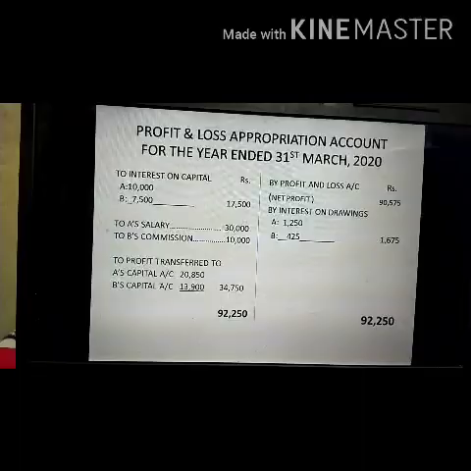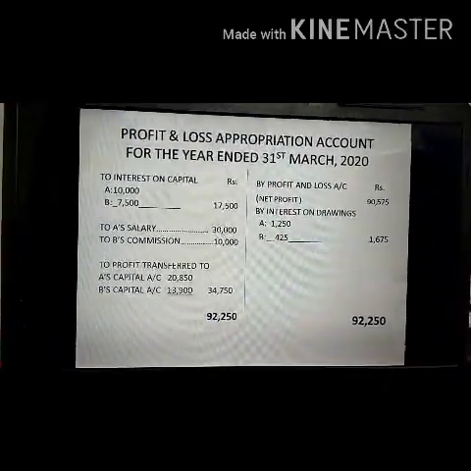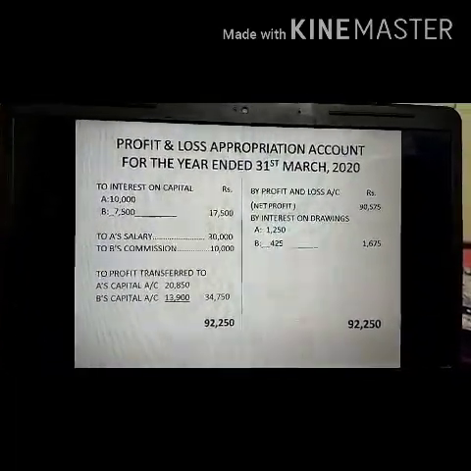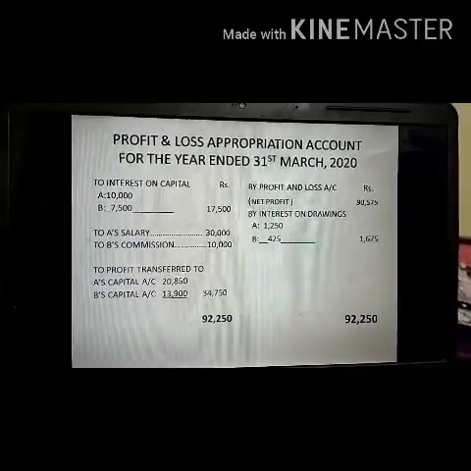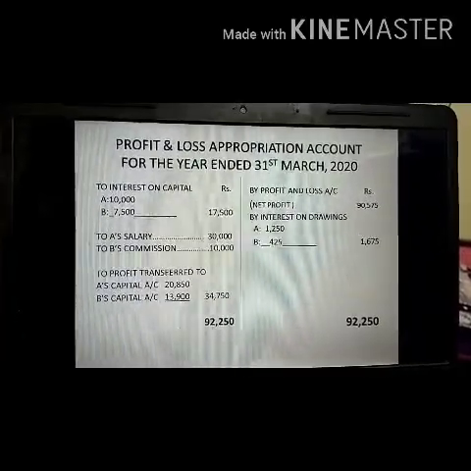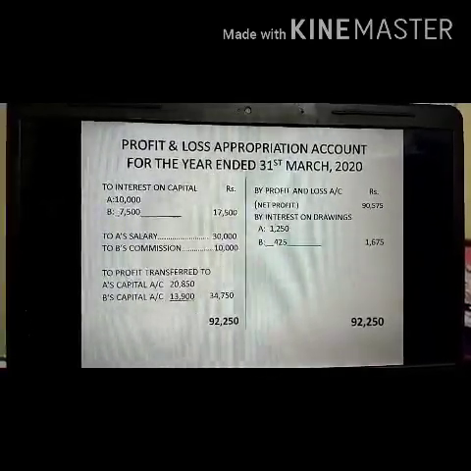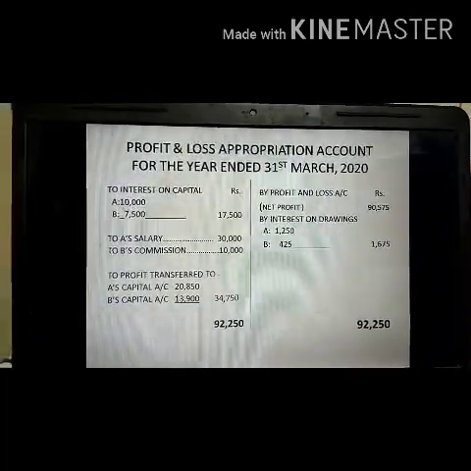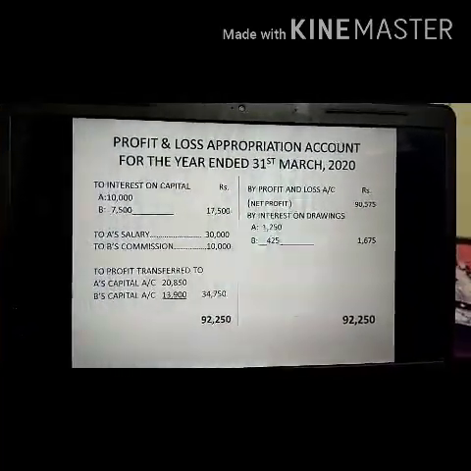So I hope, students, you understood the meaning, features and the steps of how to prepare the profit and loss appropriation account, and the journal entries if it is asked in a 1 mark question or so about the profit and loss appropriation account.